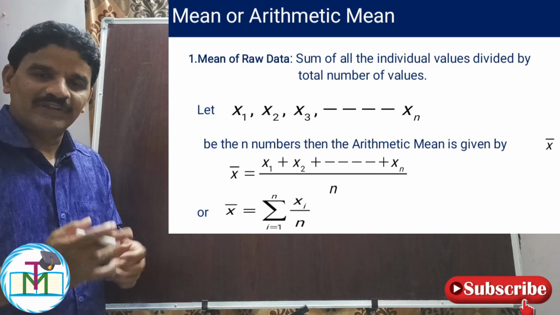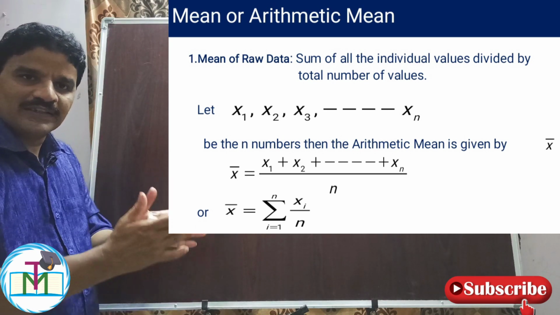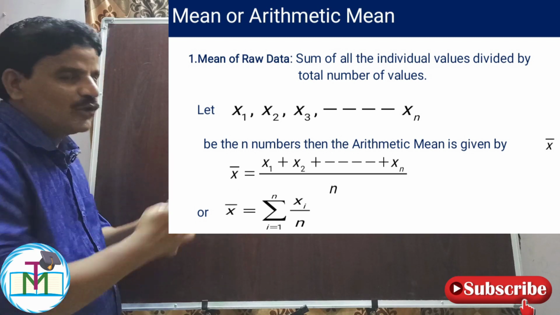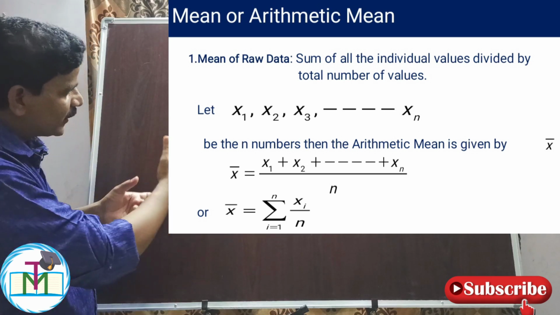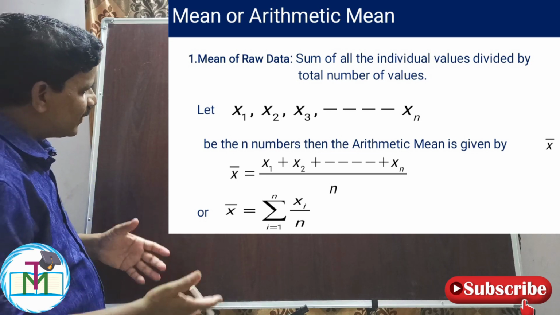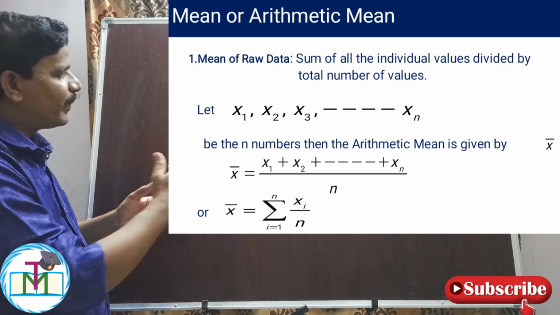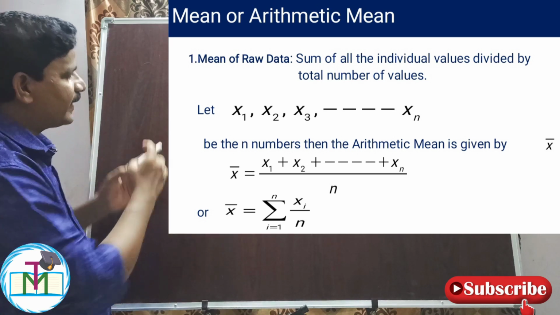Why are we dividing by n? Because there are n observations, or n numerical values. Therefore, we add all these numerical values and divide by n. Simply, we can write x bar is equal to sigma x by n. This is the formula of mean for raw data.